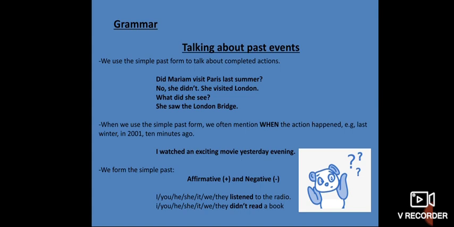How to form the past simple tense? We have the affirmative and we have the negative. In the affirmative sentences, we have all the subjects I, you, he, she, it, we, they, then the past simple form of a verb, then the rest of the sentence. If I want to make a negative form out of this sentence, we use did not, then the infinitive form. Like, I bought a dress, I did not buy a dress. I listened to the radio, I did not listen to the radio.